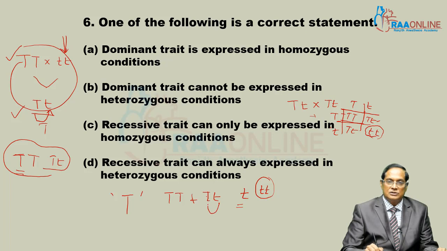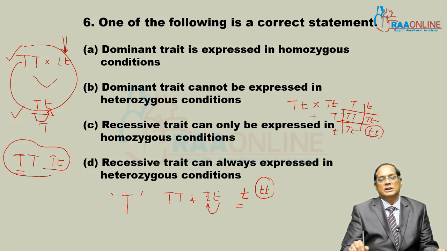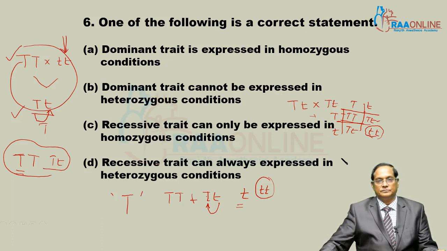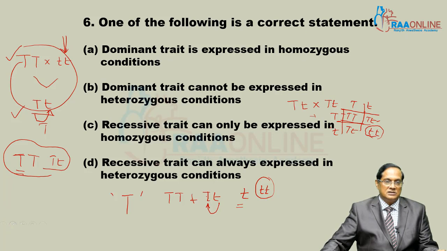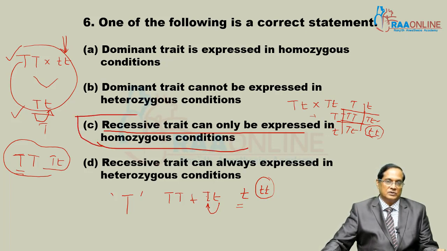In this combination small t is there, but the plant is still tall because its feature is dominated by the other. So here the answer is: recessive trait is expressed in homozygosity only.